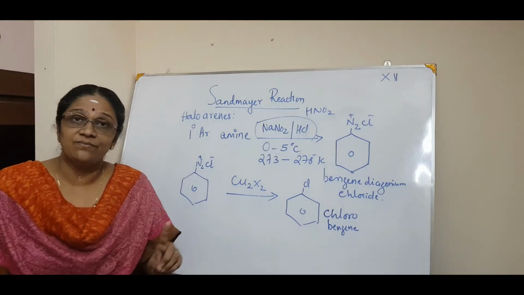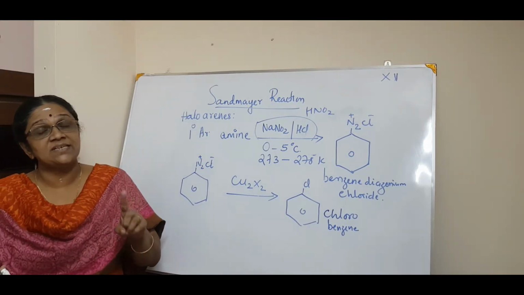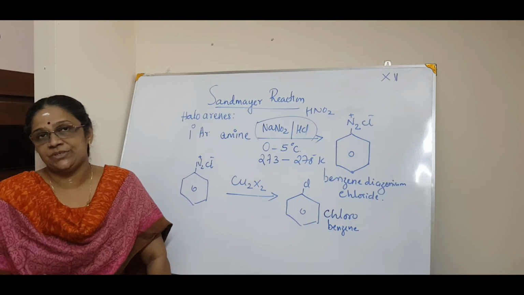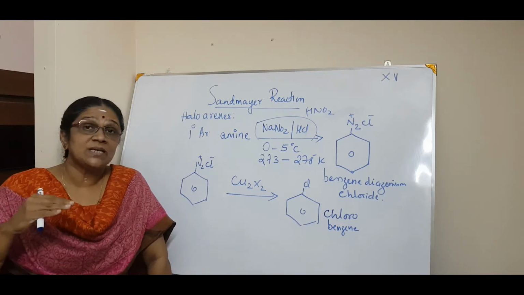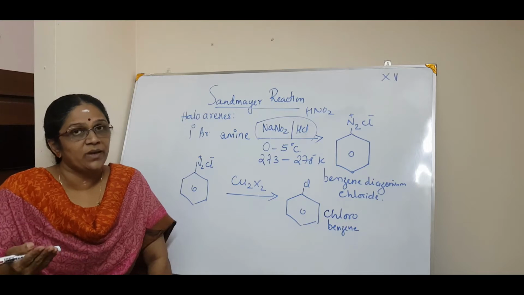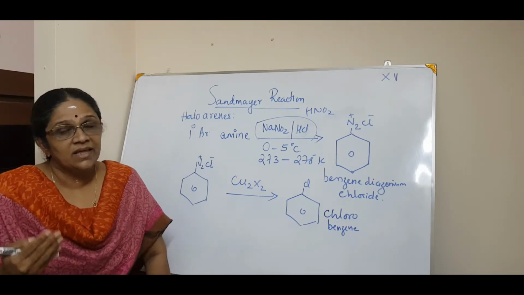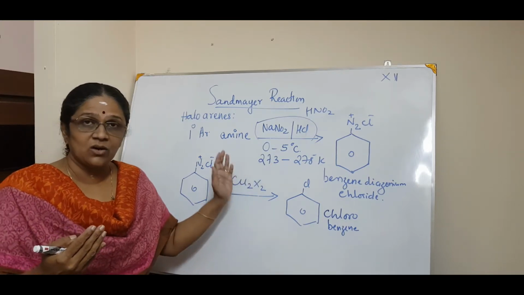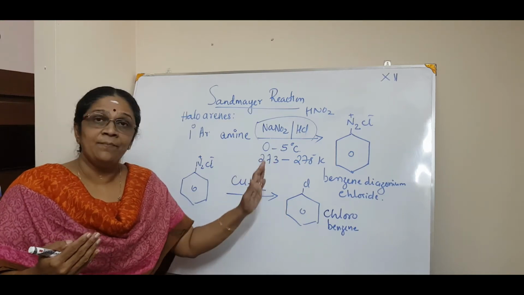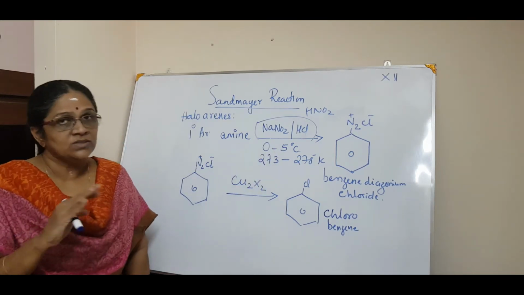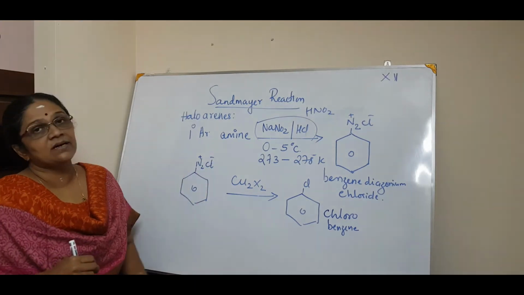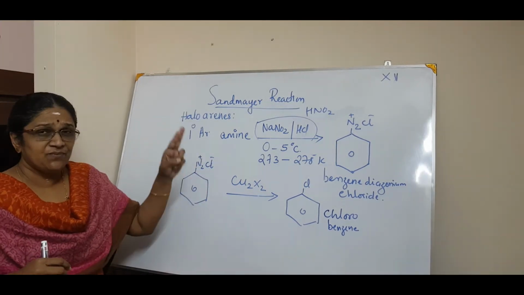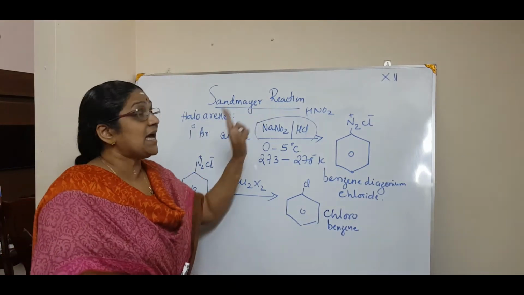In the last class, we studied one more preparation, that is electrophilic substitution, meaning any hydrocarbon or substituted hydrocarbon. We took toluene, remember? On treatment with iron in dark and chlorine, you will get the corresponding chloro substituted derivative of arenes. This is the second method for the preparation of haloarenes. It's a very, very important method, that is Sandmeyer's reaction.